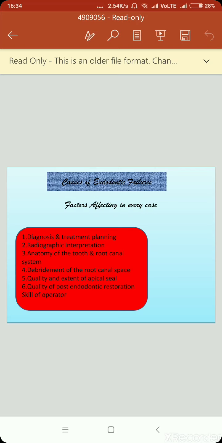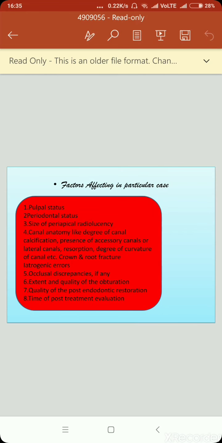Causes of the endodontic failures. The factors affecting in every case are diagnosis and treatment planning, radiographic interpretation, anatomy of the tooth and root canal system, debridement of the root canal system, quality and extent of the apical seal, quality of the post endodontic restoration, and skill of the operator.